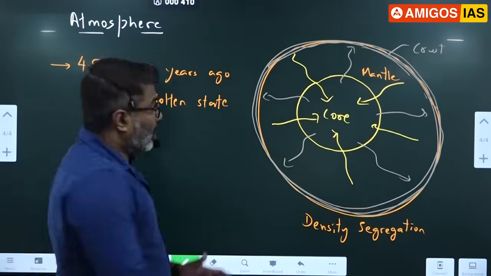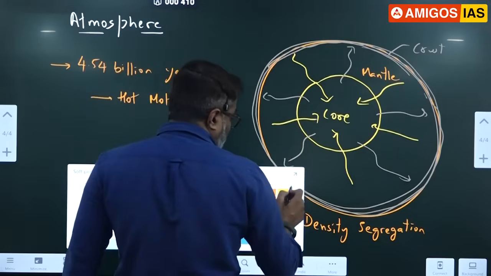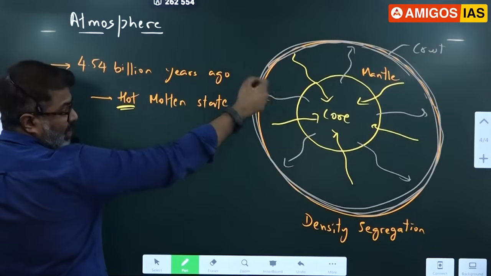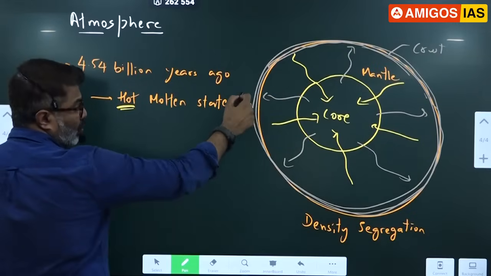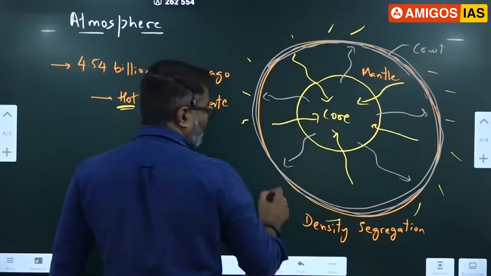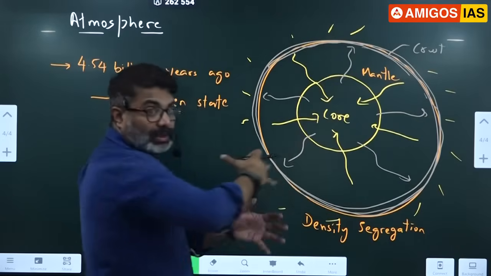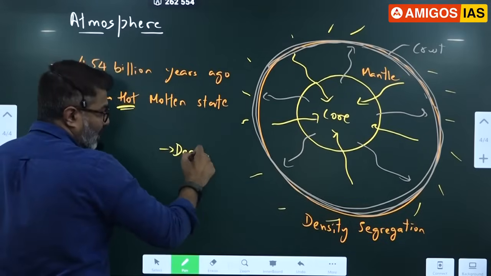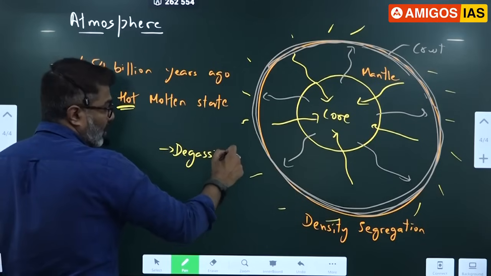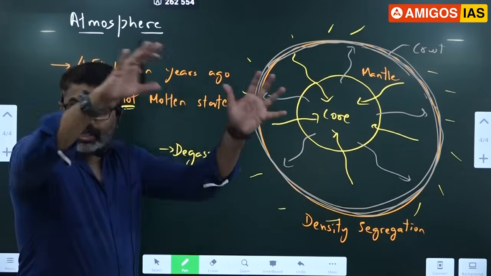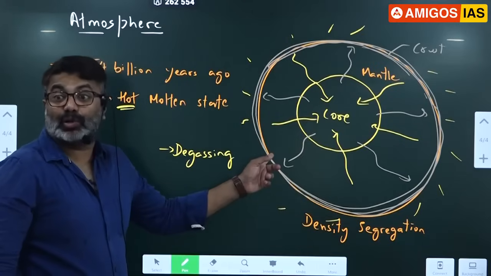Correct? During this process, earth started to cool. Initially it was hot. Because of its heat, it became like this, segregation. Slowly earth started to cool. Which part will cool first? Outer part will cool first. When the outer part cools, what happens? A lot of heat is released. Degassing takes place. Degassing is a cooling process through which our planet's outer layer starts cooling.